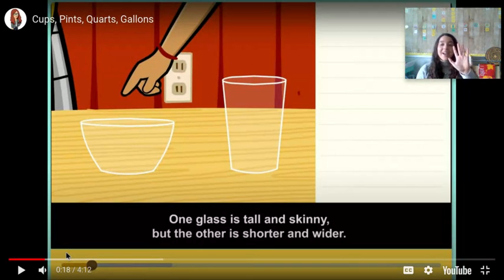Give me 5. I heard a lot of different opinions. I heard Christy say she thinks the tall, skinny cup will hold more milk. But I heard Ethan say that this short and fatter cup will hold more. Let's keep watching to find out.